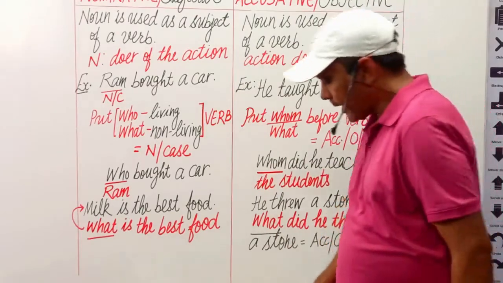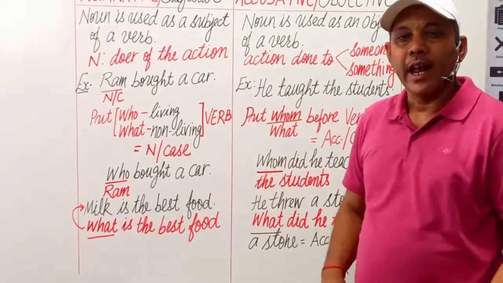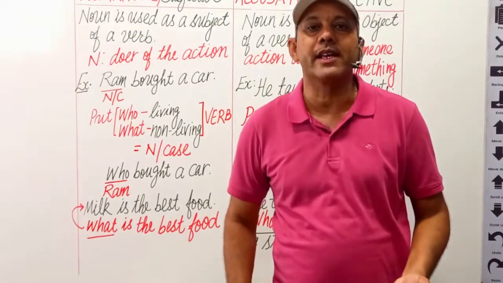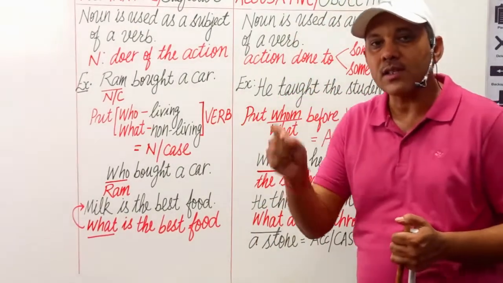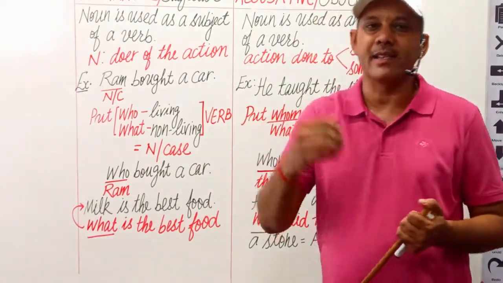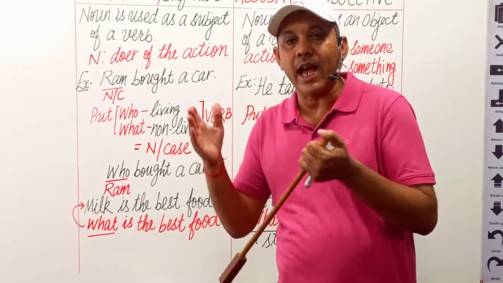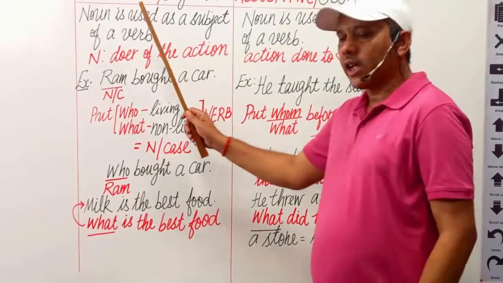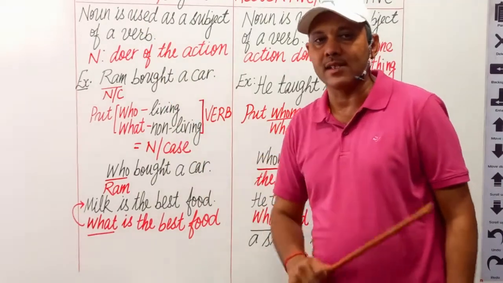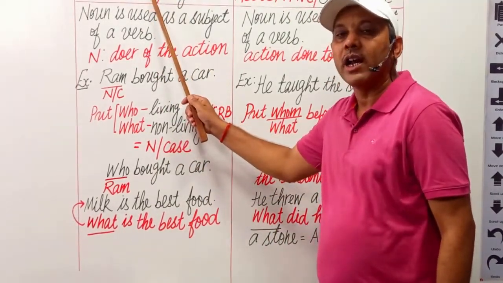Now the next topic is noun case. A noun has 6 cases, means a noun can be used in 6 different ways in a sentence, or at least 6 different types in a sentence. For example, today I am taking 2 cases, and the first case is nominative case of noun.